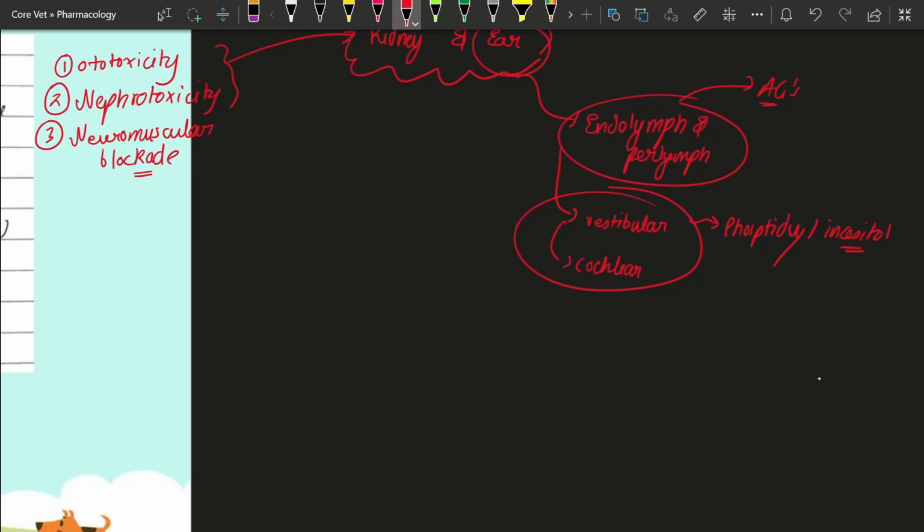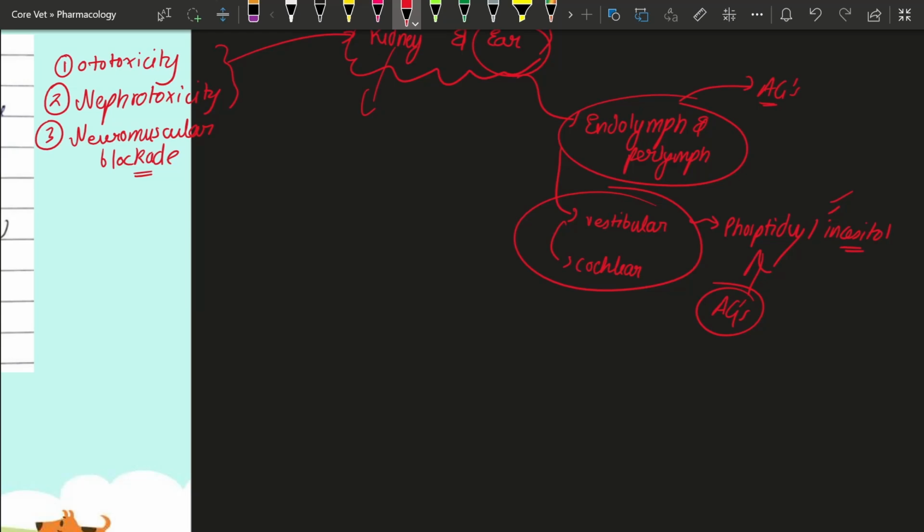In the vestibular and cochlear apparatus of your internal ear, there is a compound known as phosphatidyl inositol, and the aminoglycoside has an affinity towards it. Phosphatidyl inositol is present in higher concentration mainly in the kidney and the ear, and it is also present in the renal tubules. That's why there is accumulation of the aminoglycoside.